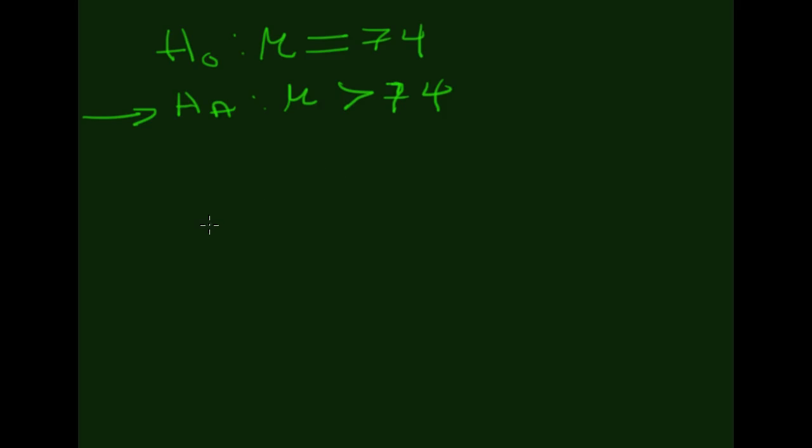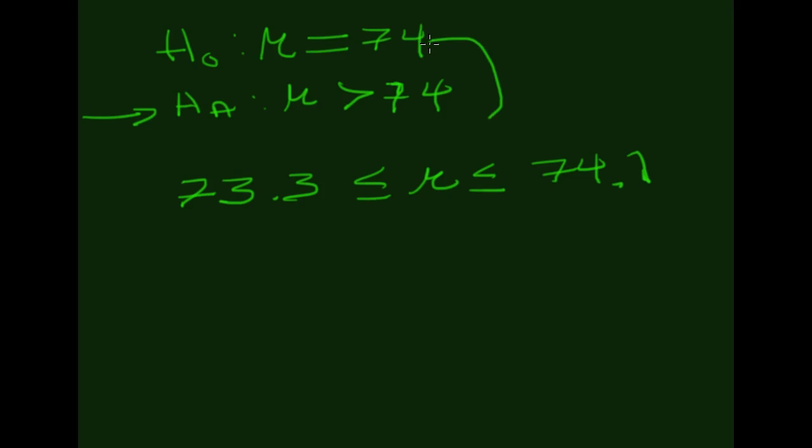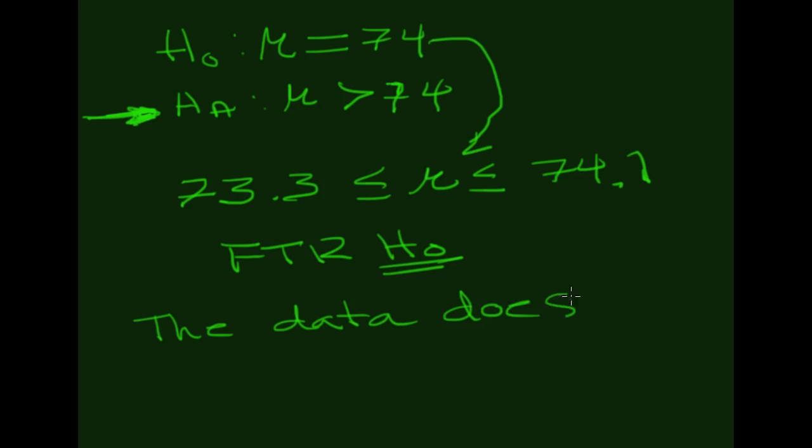So we test the null, and we find that the mean for the population has to be somewhere between 73.3 and 74.1. Well, that means that the number 74 is in this interval. So we fail to reject the null hypothesis. If I fail to reject the null hypothesis in this case, remember the claim is being represented by the alternative hypothesis. That means that the data here does not support the claim.